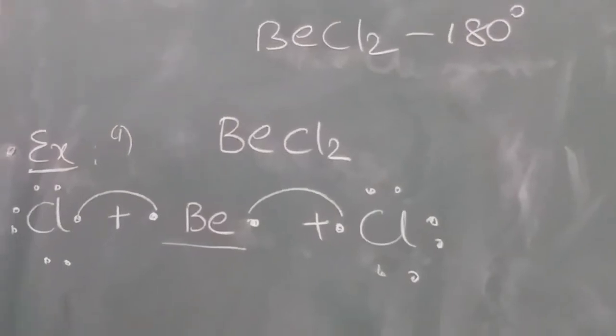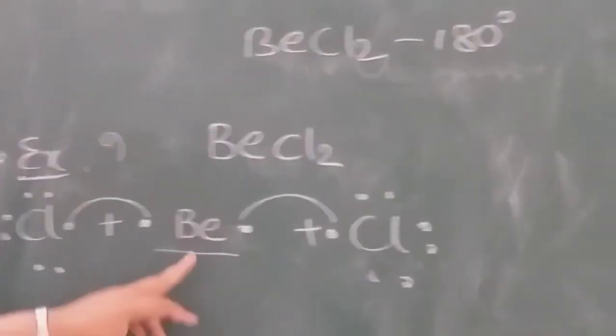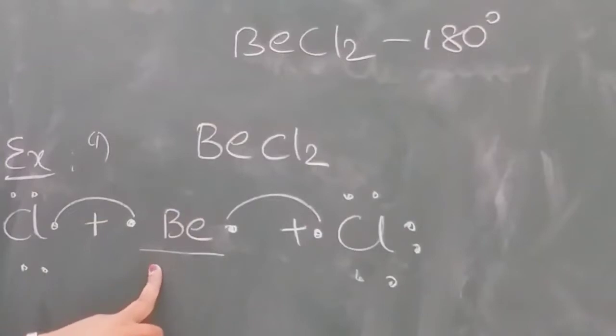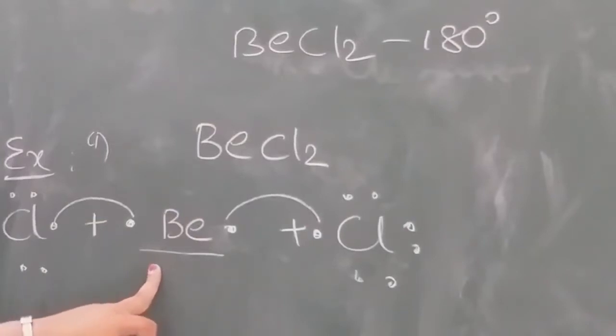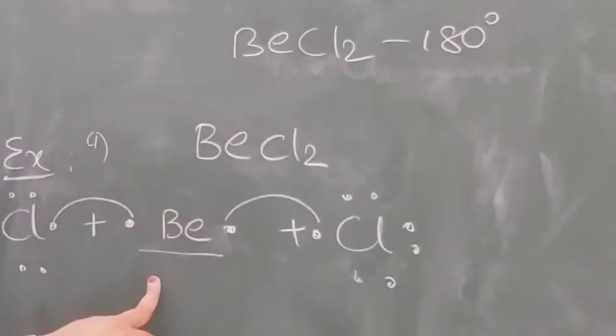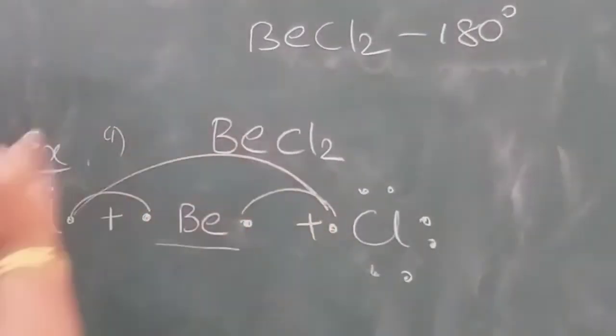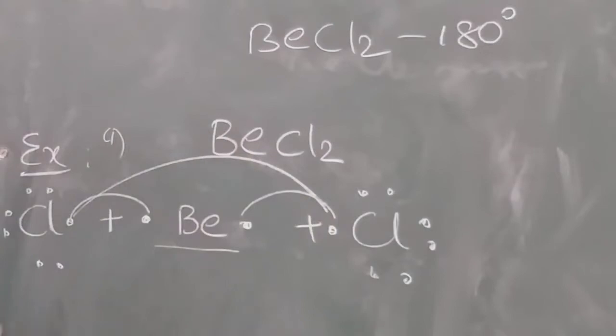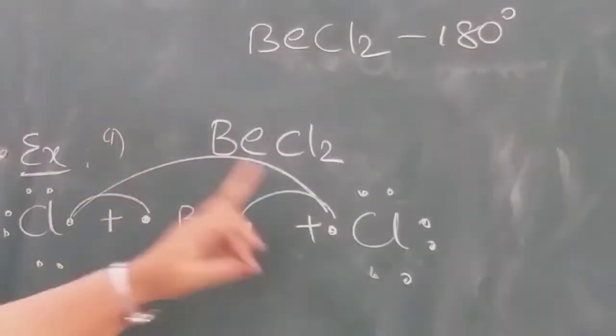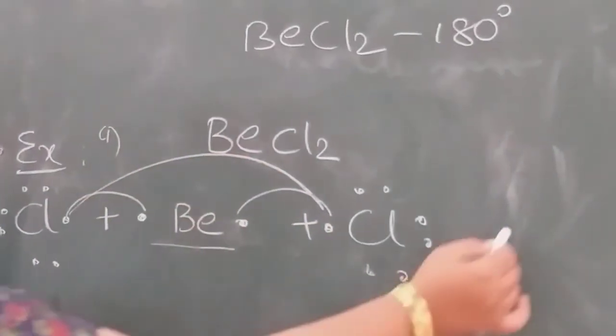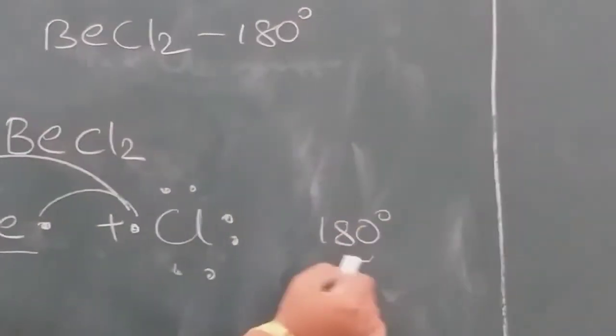That means two bond pairs are there, but there are no lone pairs on the central atom. There are no lone paired electrons on the central atom, so they are linear. There is no repulsion. So that is linear, and the bond angle is 180 degrees.